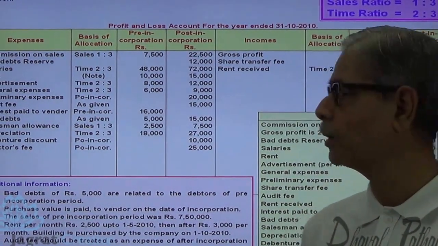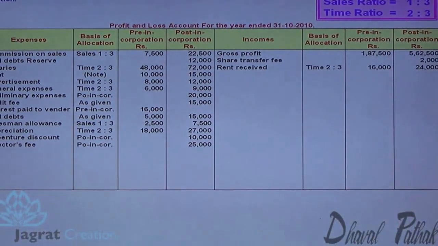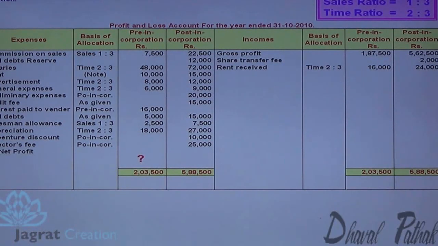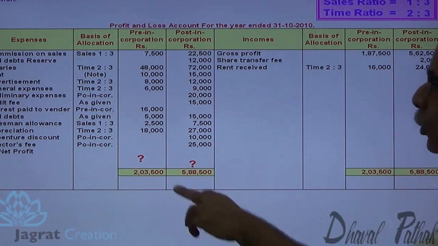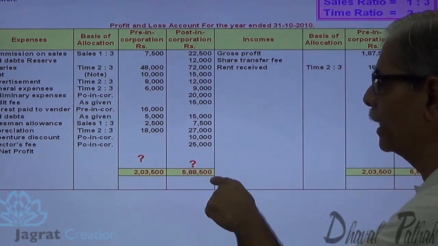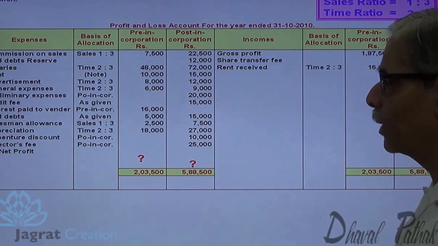Now I want to find out the profit. Total of credit minus total of debit. So total of credit is 2,03,500, and 5,88,500 that I write on the debit side. Here the profit: you get 2,03,500 minus all these things, you will get the profit. 5,88,500 minus all these things, you will get the profit.